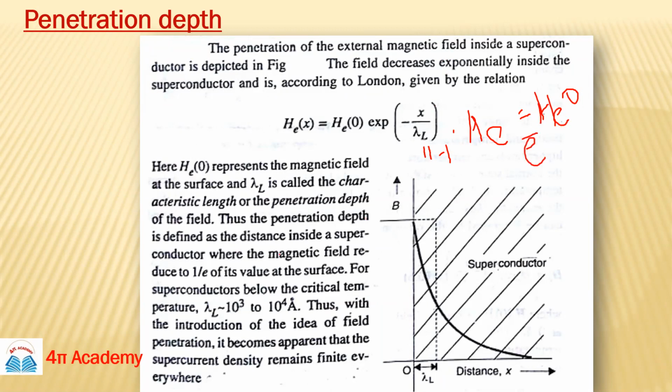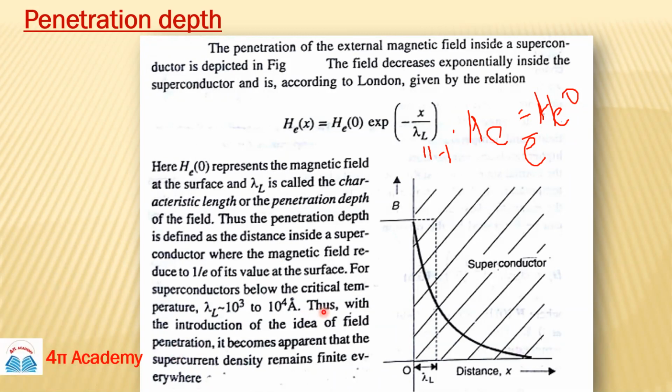So the penetration depth lambda is the length at which the value of the magnetic field is reduced to 1 upon e of its value at the surface. This is the definition of penetration depth.